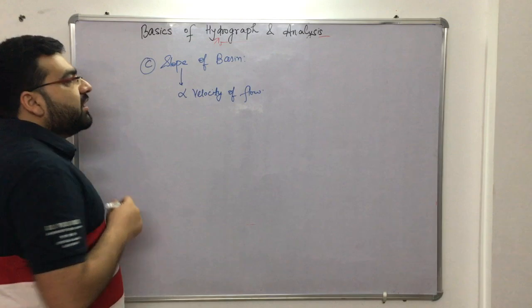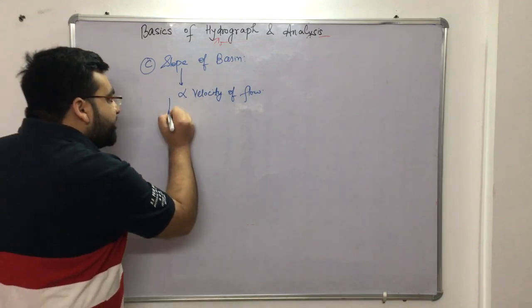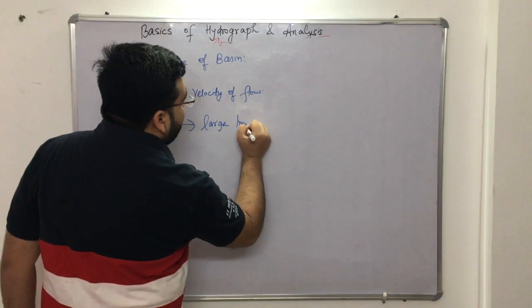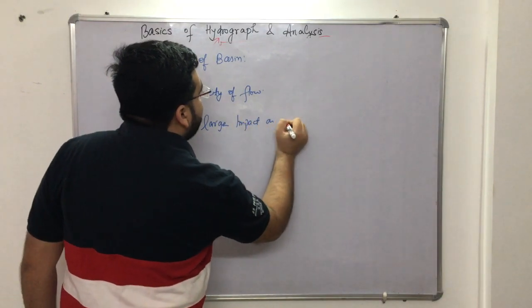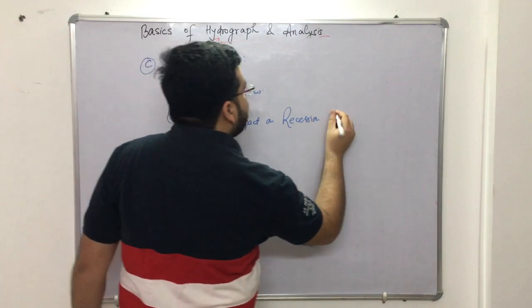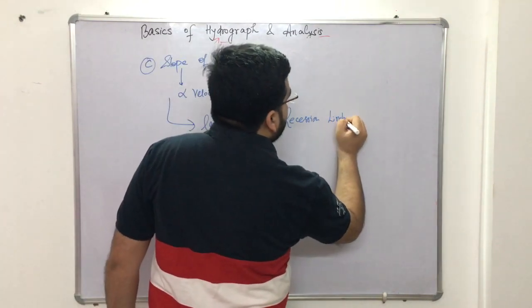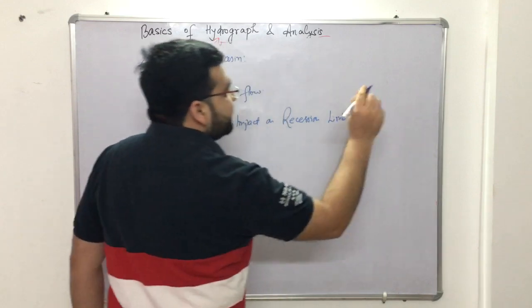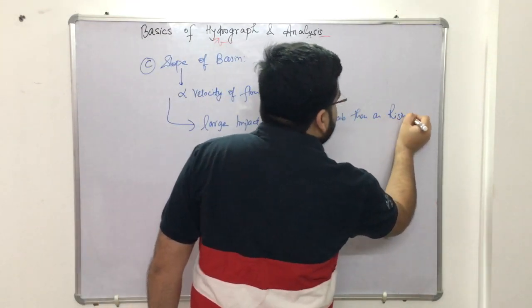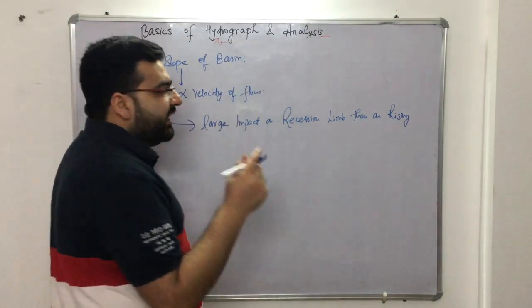But the slope of the basin will have a larger impact on the recession limb than on the rising limb.